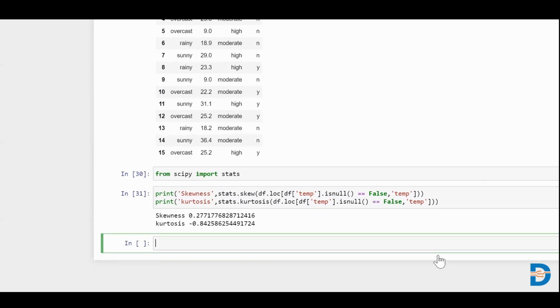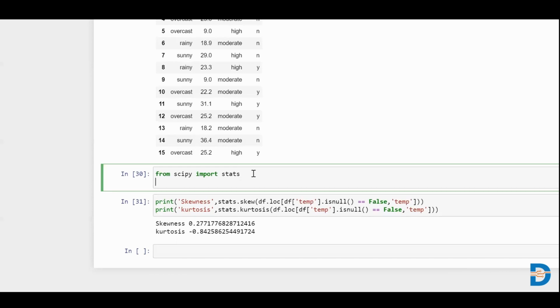So more or less we are in the same range, in the safe zone, and we don't have any outlier in the system. So we can use either mean or median. Let's check the mean value.